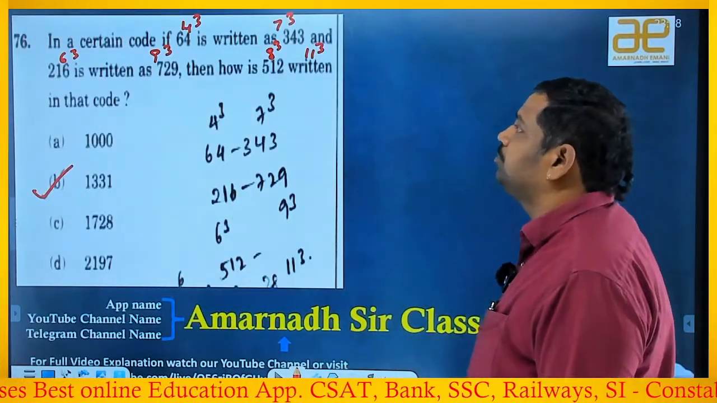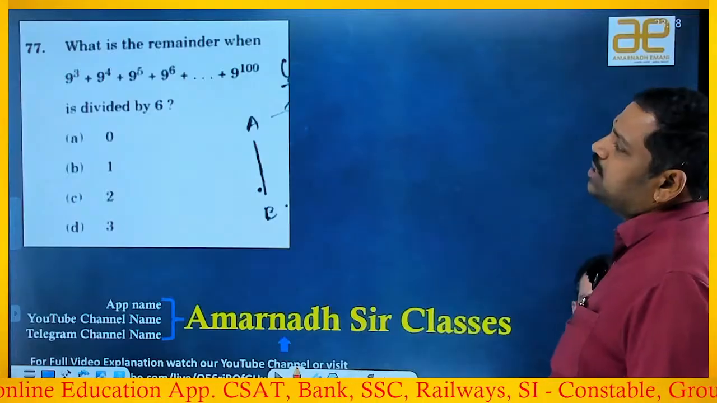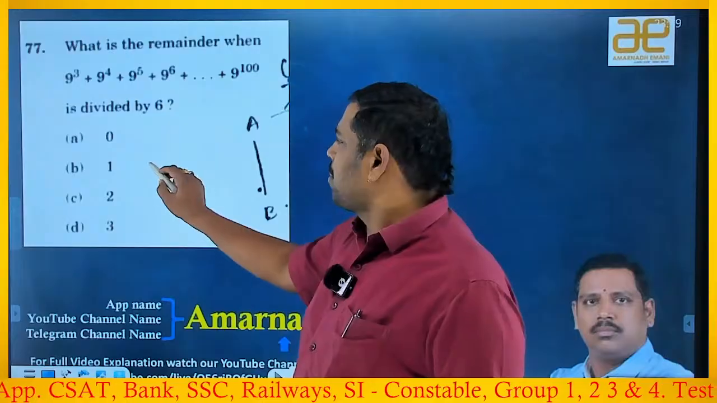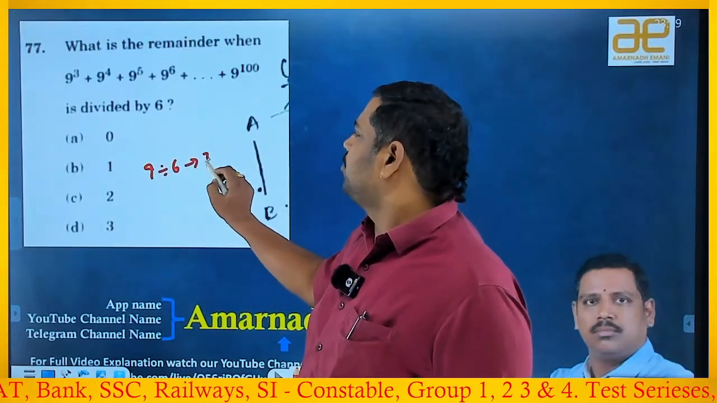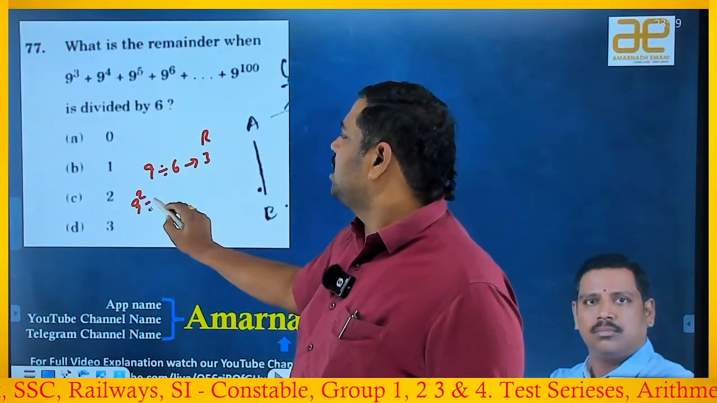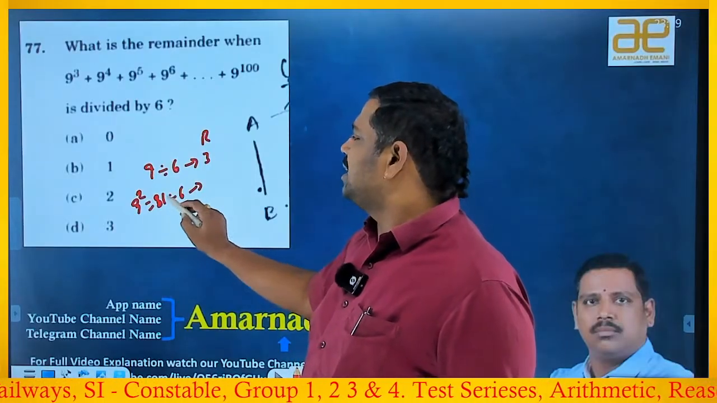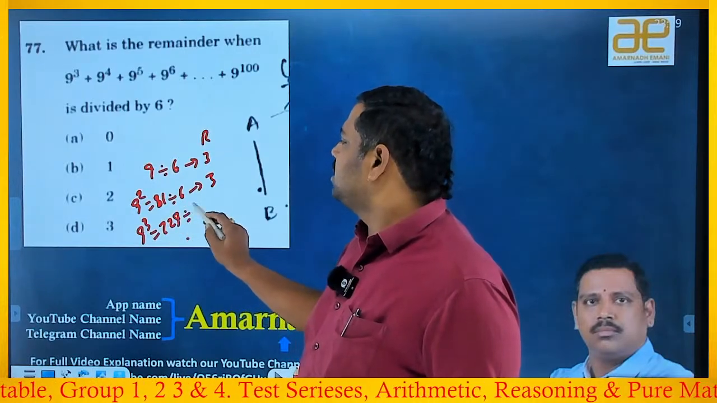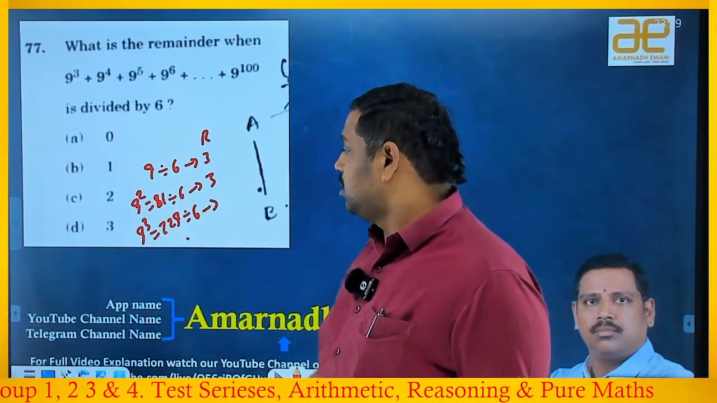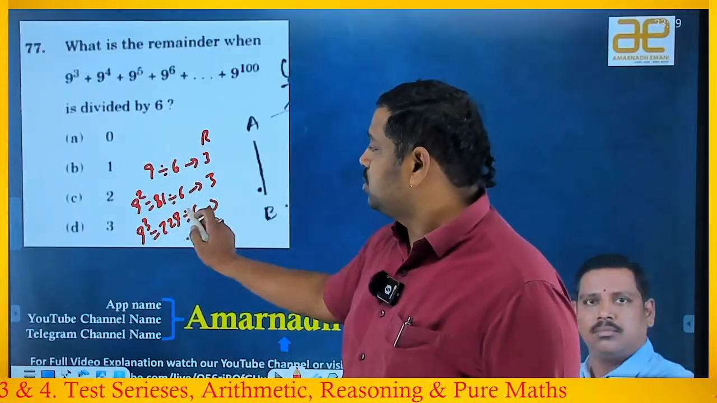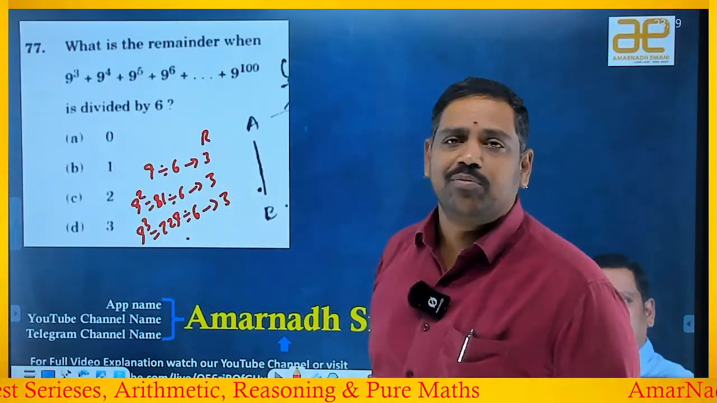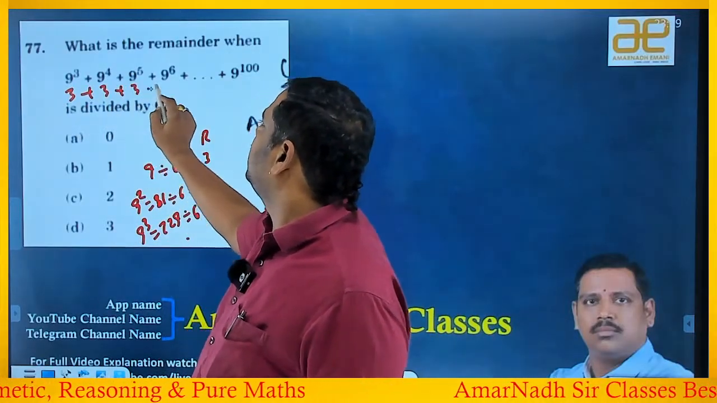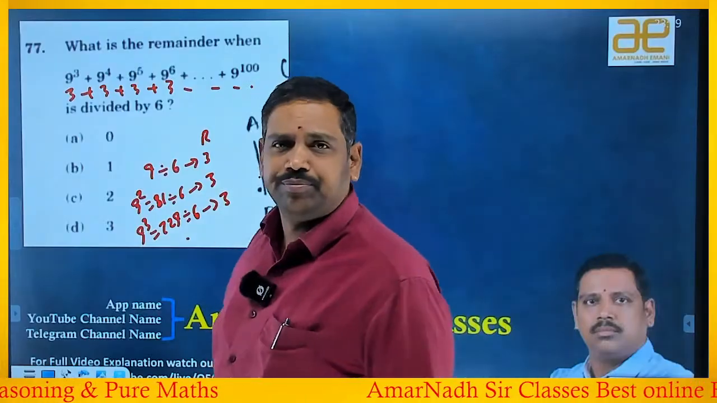Okay, rely on it. So what is the remainder when this is divided by 6? The beauty is 9 if you take. 9 by 6, remainder is 3 only. 9 square is 81, divided by 6. 6 13s are 78, remainder is 3. 9 cube is 729, divided by 6. 6 1s are 6, 6 12s are 72, remainder is 3. Always 3 only. Means what you can observe is when you divide by 6, 3, 3, 3, 3, 3, and so on, you will get.